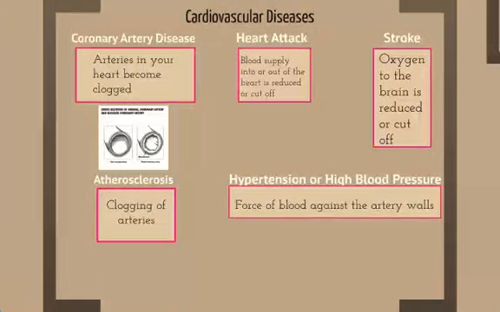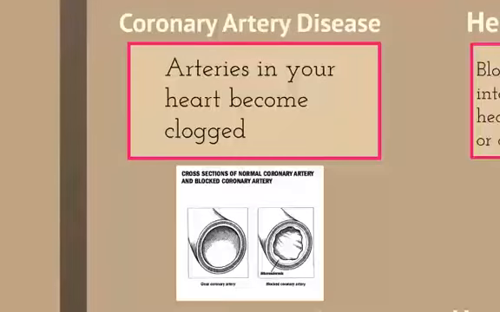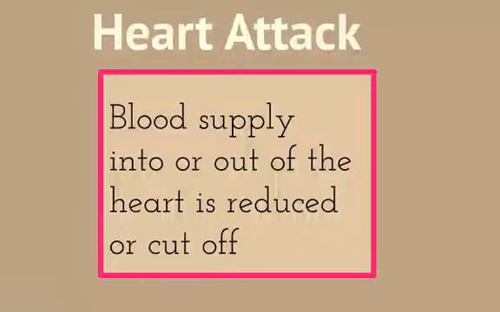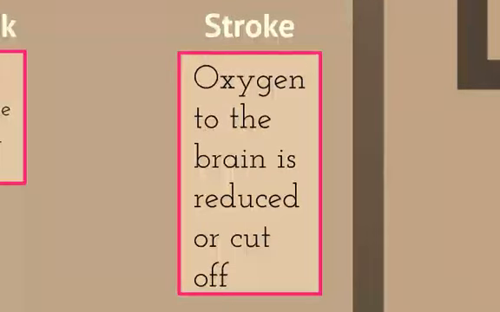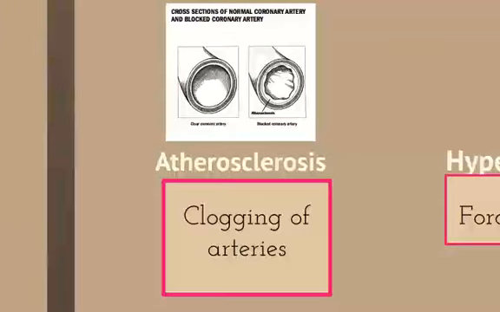Cardiovascular disease has been the leading cause of death each year since the 1920s. Coronary artery disease is where the arteries in your heart become clogged. A heart attack is where the blood supply into or out of the heart is reduced or cut off. A stroke is when oxygen in the blood supply to the brain is reduced or cut off. And hypertension, also known as high blood pressure, is the force against the artery walls. Atherosclerosis is an actual clogging of the arteries.